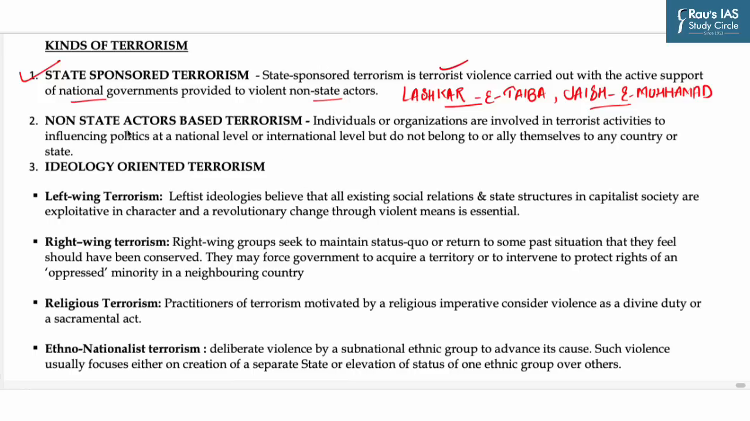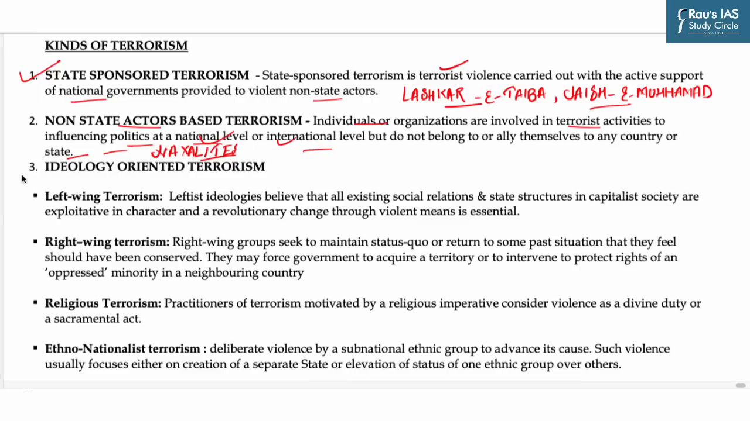Another type of terrorism is non-state actors-based terrorism. Here, individuals or organizations are involved in terrorist activities to influence politics at national or international level, but do not belong to or ally themselves to any country or state, like Naxalites. However, these non-state actors operate hand in hand with enemy countries.